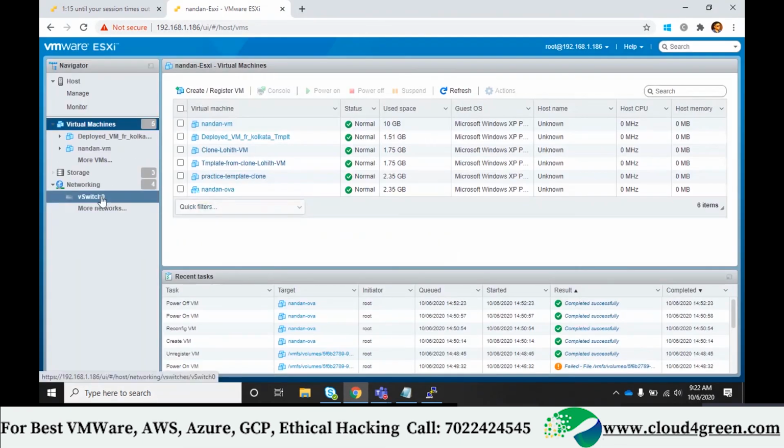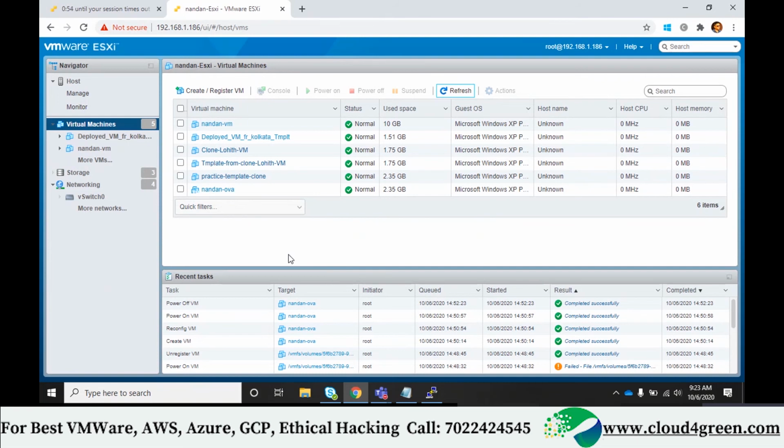Don't need it. See, XP is pretty old. It doesn't have that much intelligence. Maybe like Windows 10, it would have understood if any changes were made. At least it will give a message: you have added a new machine, do you want to continue with this? XP is how many years old OS?